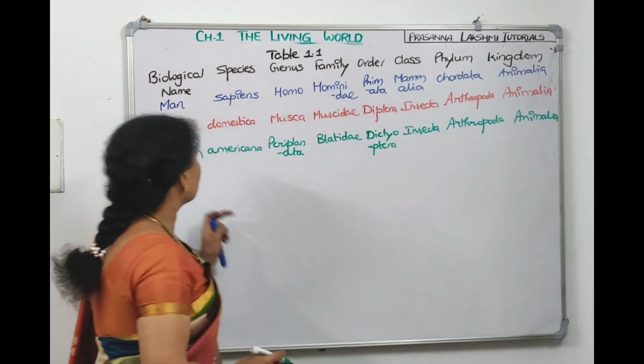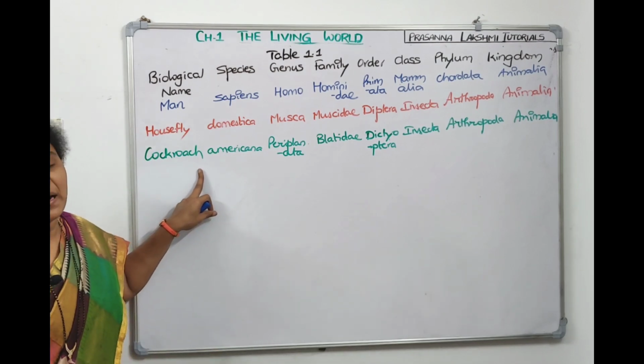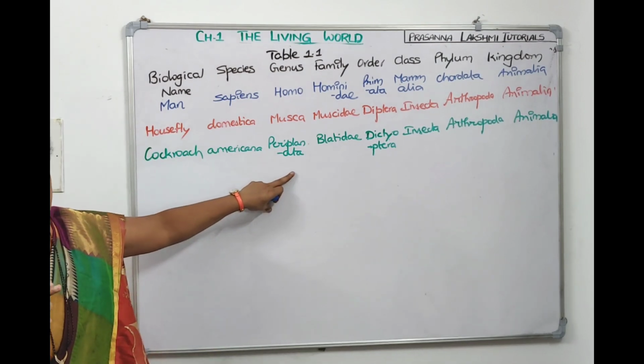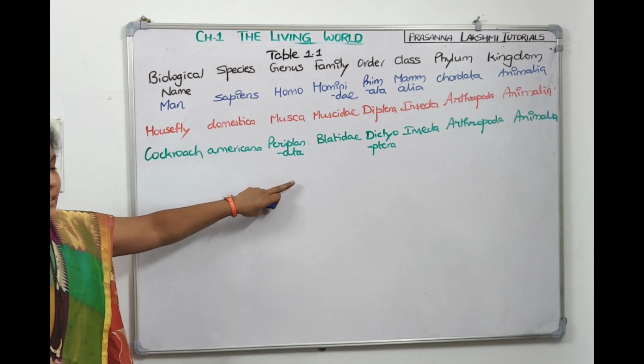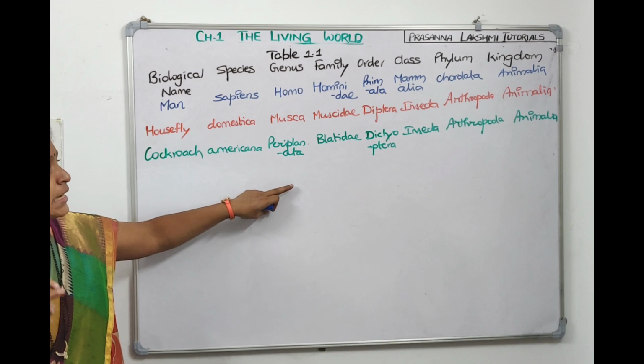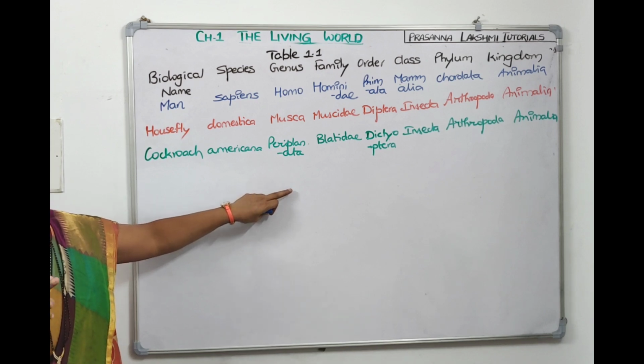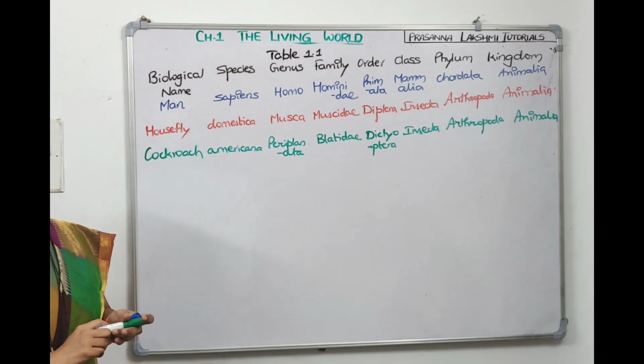Cockroach, very important children. Its scientific name is Periplaneta americana. Periplaneta is the genus name, americana is the species name. It belongs to family Blattidae. It belongs to order Dictyoptera. Its class is Insecta. Its phylum Arthropoda. And kingdom is Animalia. So 3 animals we have seen.